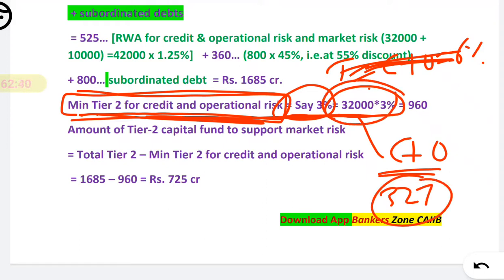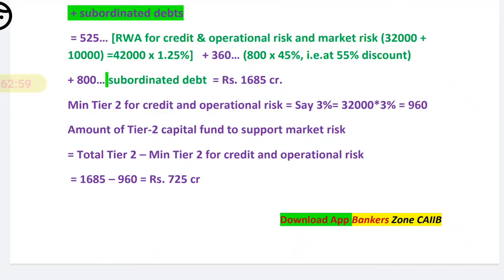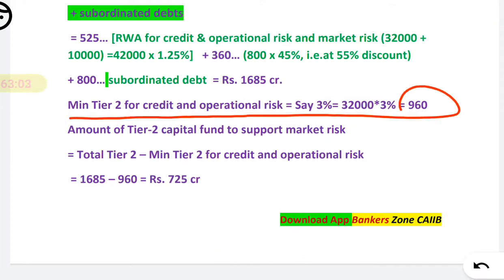How did 3% come? I repeat, total for credit and operational as per the RBI is 9%, right? And out of that tier 1 is 6%, so the remaining tier 2 will be 3%. It is common sense. That's why here I have taken the shortcut of 3%. Once you calculate the minimum tier 2 at 3%, you will get 960.